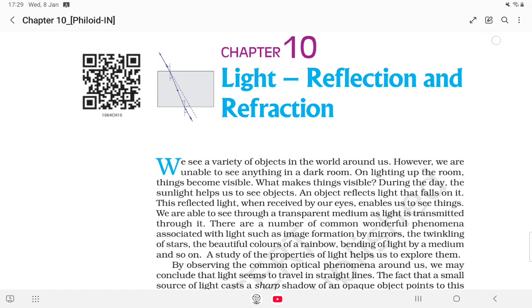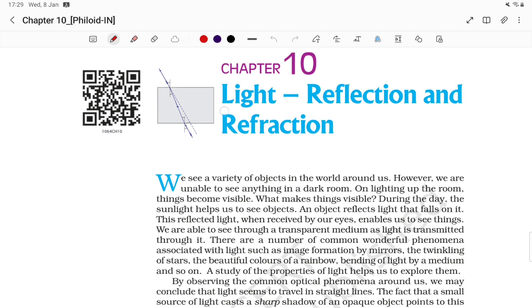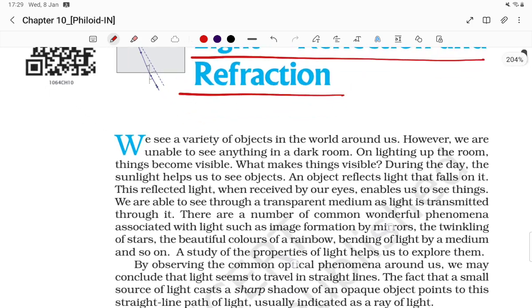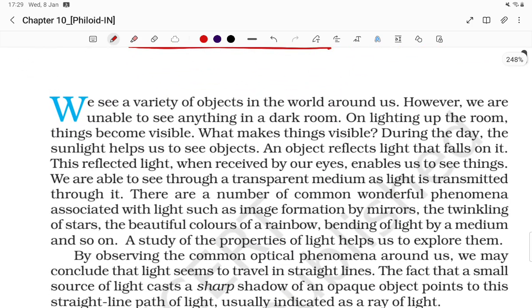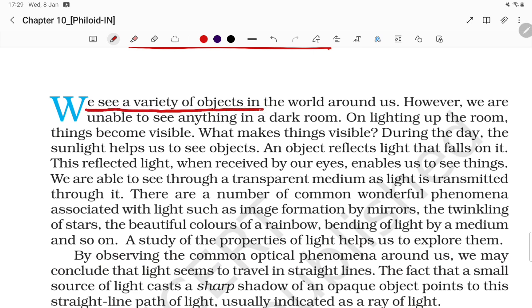Hello, student. Let's try to see the chapter Light, Reflection, and Refraction. So, what is light, student? That we need to know. We see a variety of objects in the world around us.